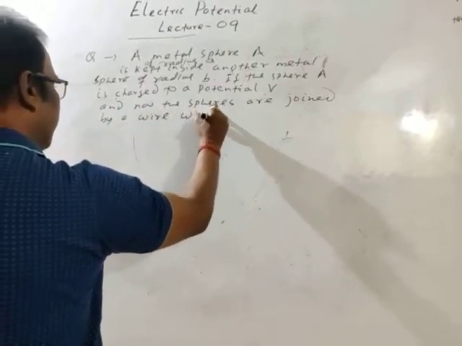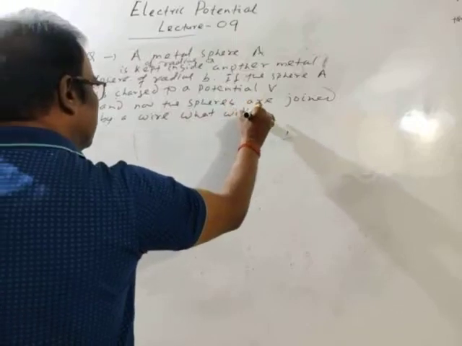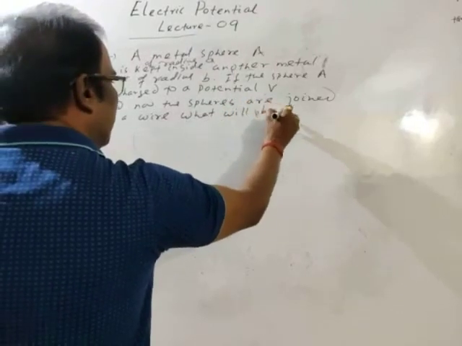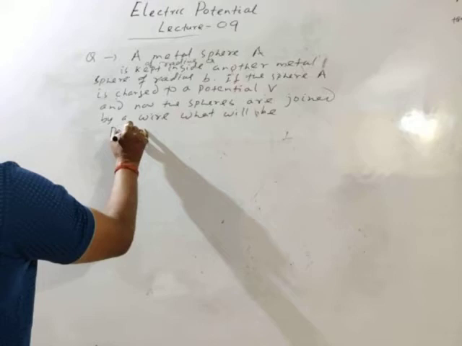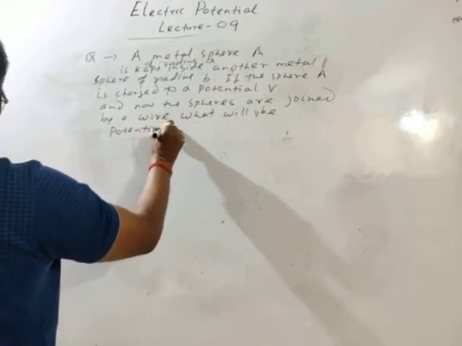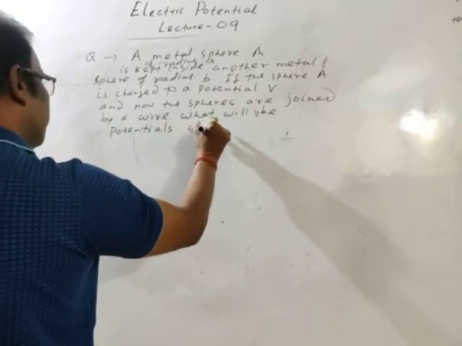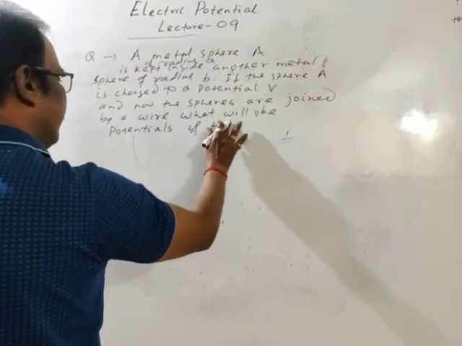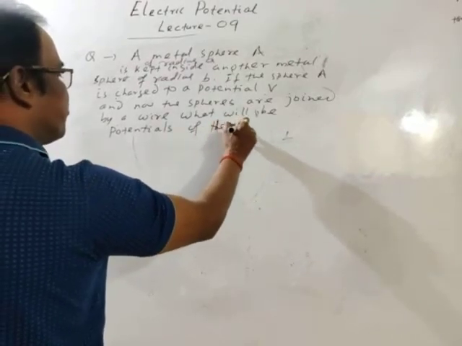What will be the potentials of the spheres?